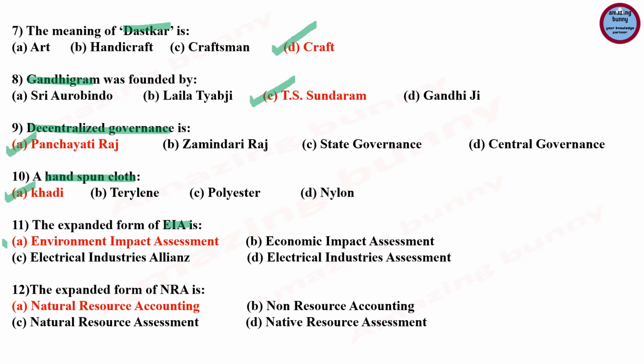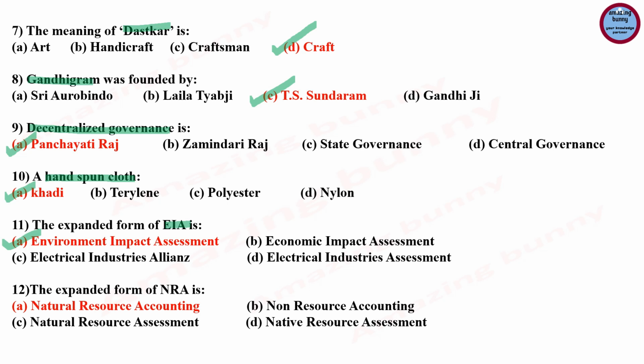The next question, the expanded form of EIA is. So the EIA means environmental impact assessment. It is an assessment of the possible positive or negative impact that a proposed project may have on the environment, considering natural, social and economic aspects. So EIA can predict the possible damage to the air, water and soil. So the correct answer is environmental impact assessment.